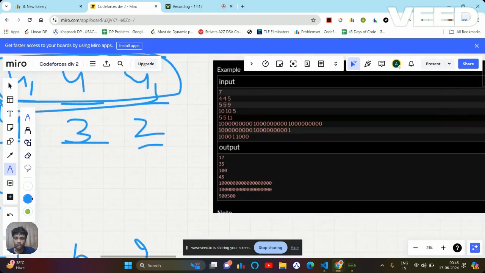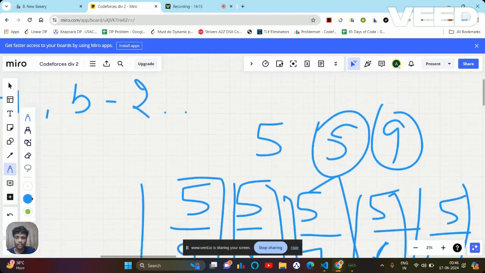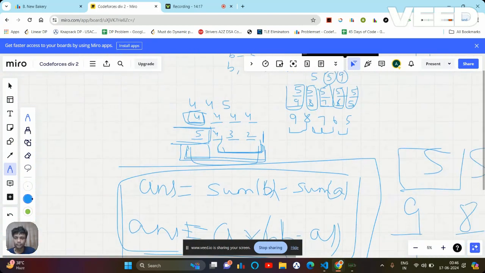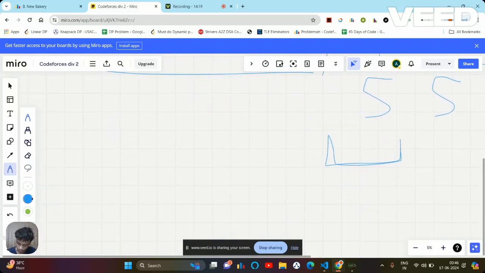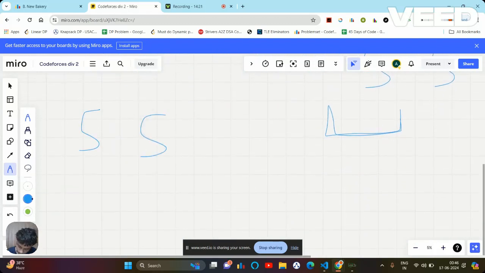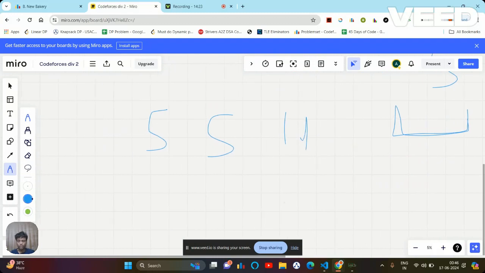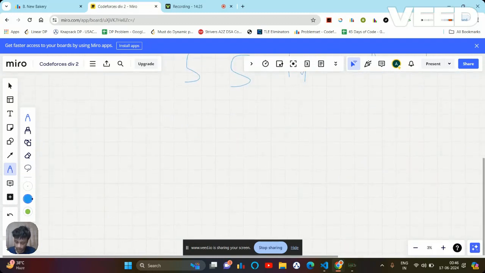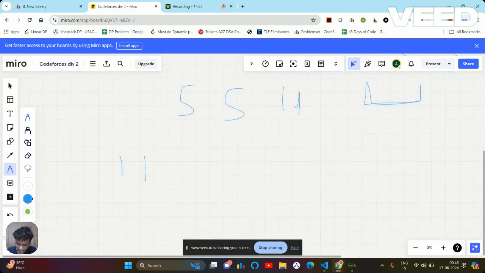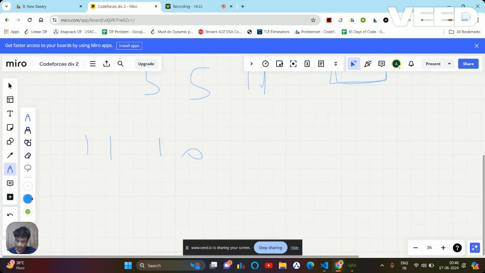If you observe this case, 5 5 1 1, in that case I am going to pick all the elements using b only. I am not going to pick any element using a. That is 9, 8, 7, 6, 5.